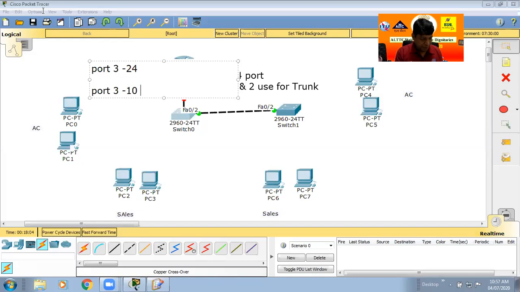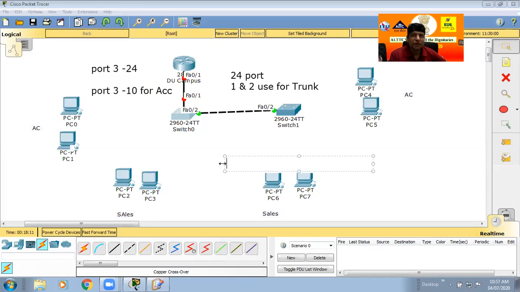Port, we now decide port number 3 to 10 for account. What is the meaning of this? The meaning of this is that